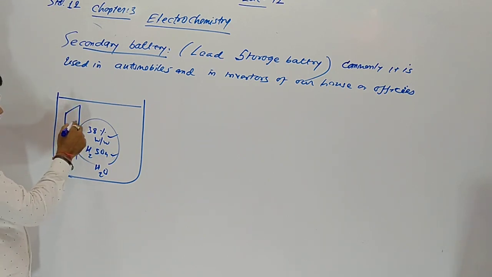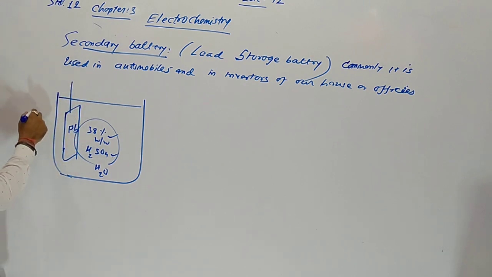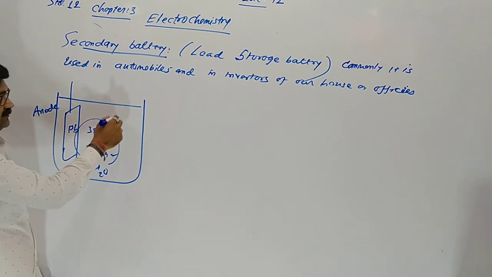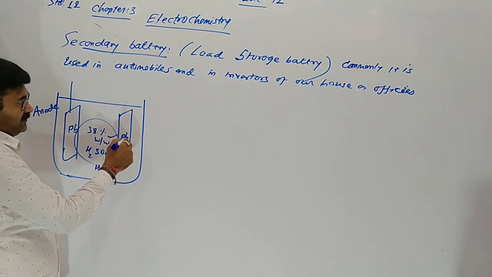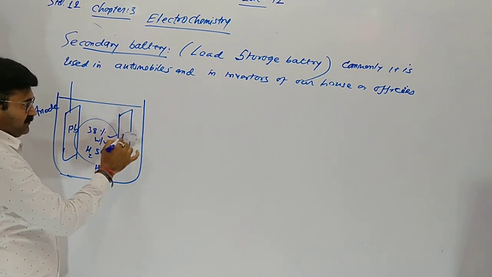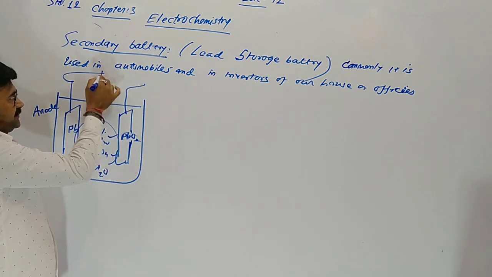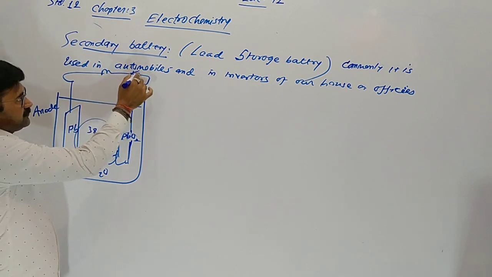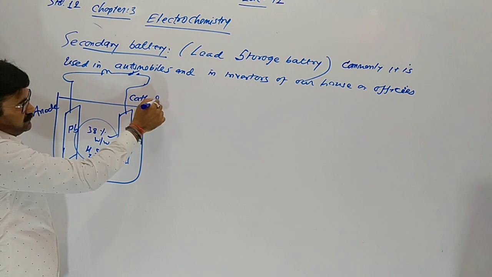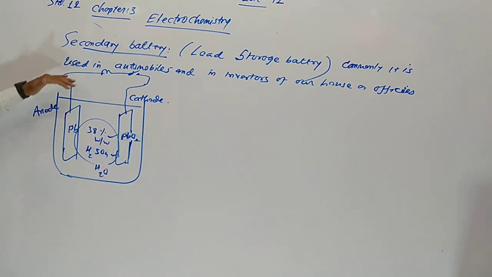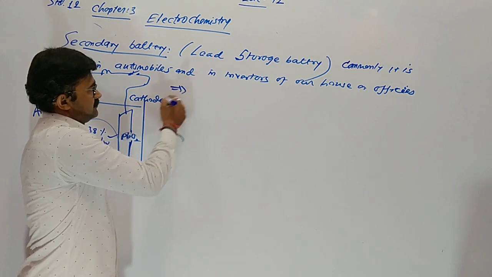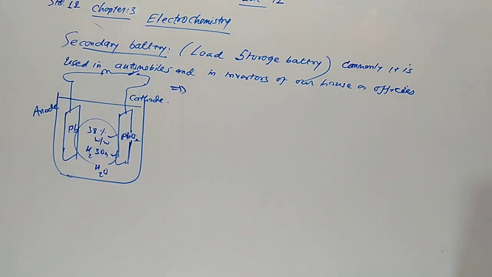Here a rod of lead is dipped, which behaves like an anode, and a layer of PbO2 over the lead plate acts as a cathode, and both electrodes we are joining by wire and switch. Here you can see in this battery we get 2 volt.